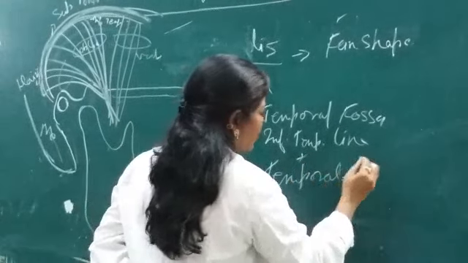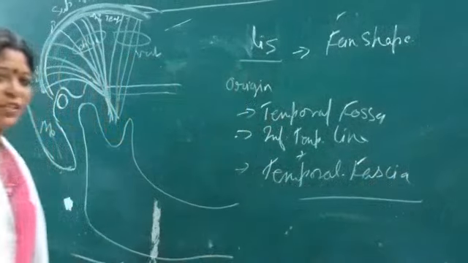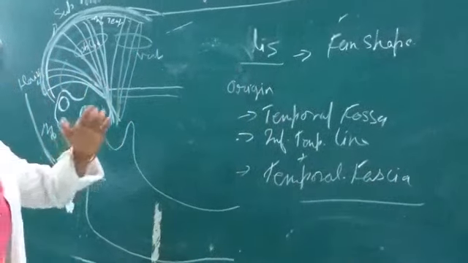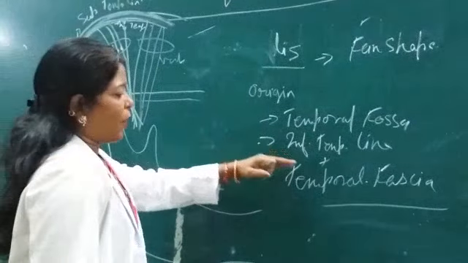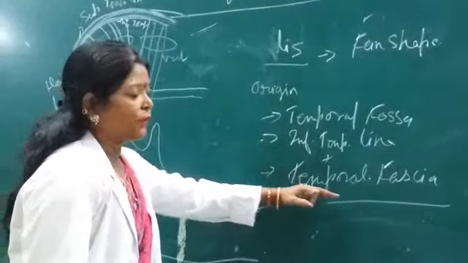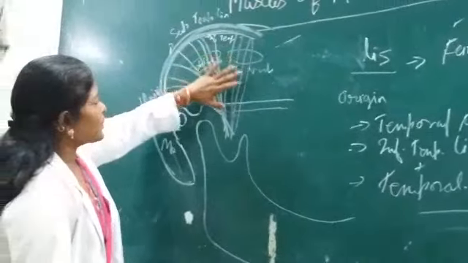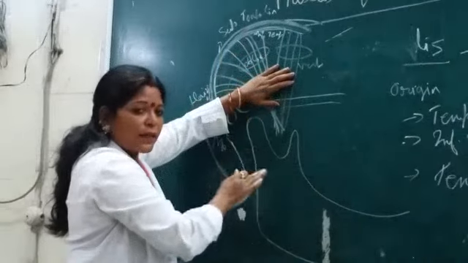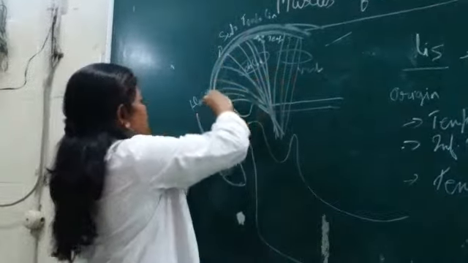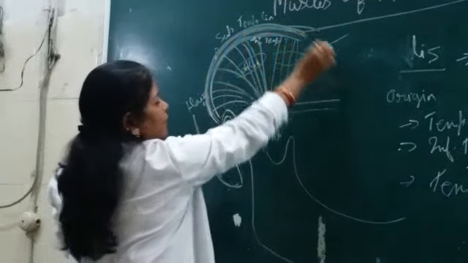There is a very tough fascia here, the temporal fascia, a sheet covering the temporalis muscle. Now, if the temporalis muscle originates from this fossa, then where is this fascia present? This temporalis muscle is covered from above by a fascia which is very thick, which originates its upper attachment on the superior temporal line.